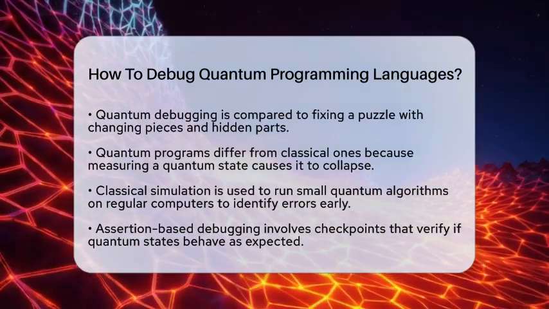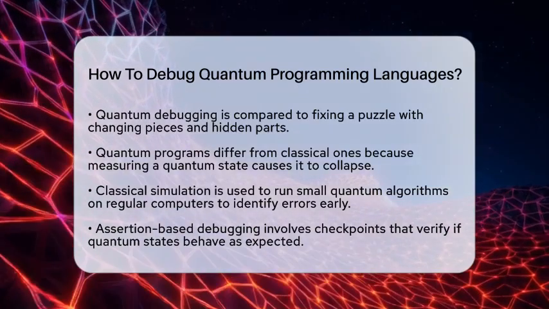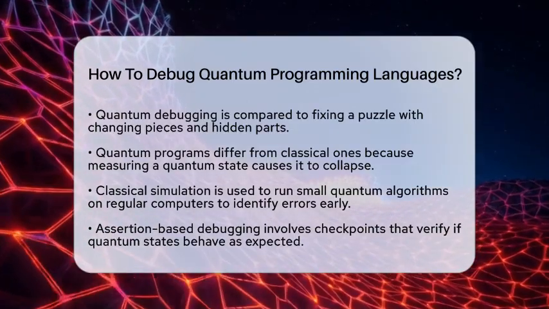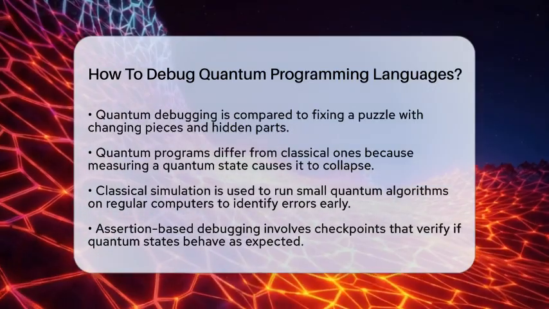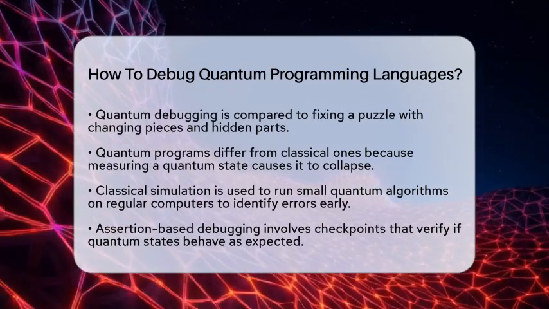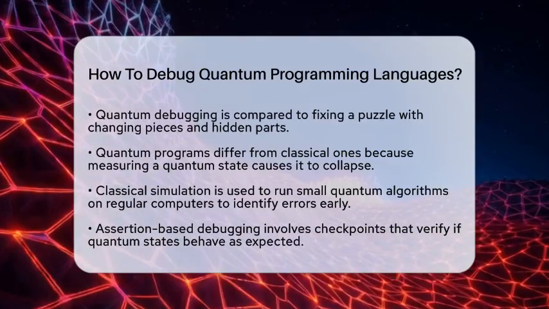Quantum programs are different from classical ones because of the strange rules of quantum mechanics. When you measure a quantum state, it collapses, meaning you lose the original information. So, you can't just peek at the data like you do with normal software. Instead, you have to get creative.